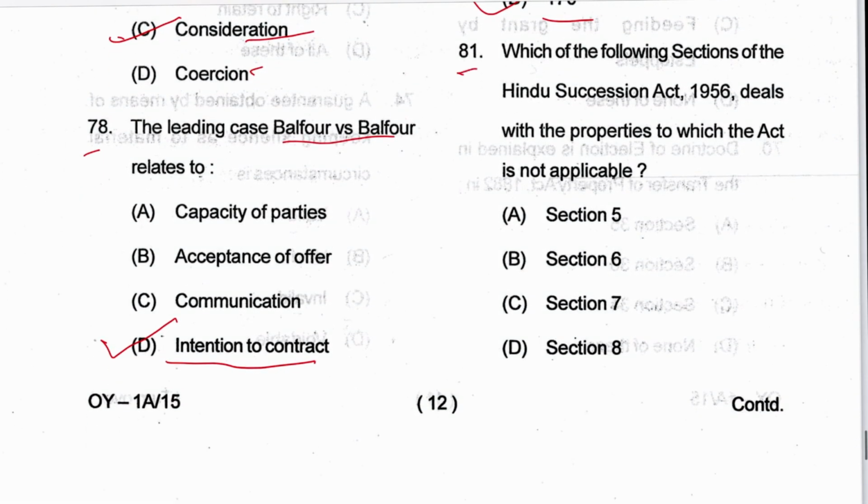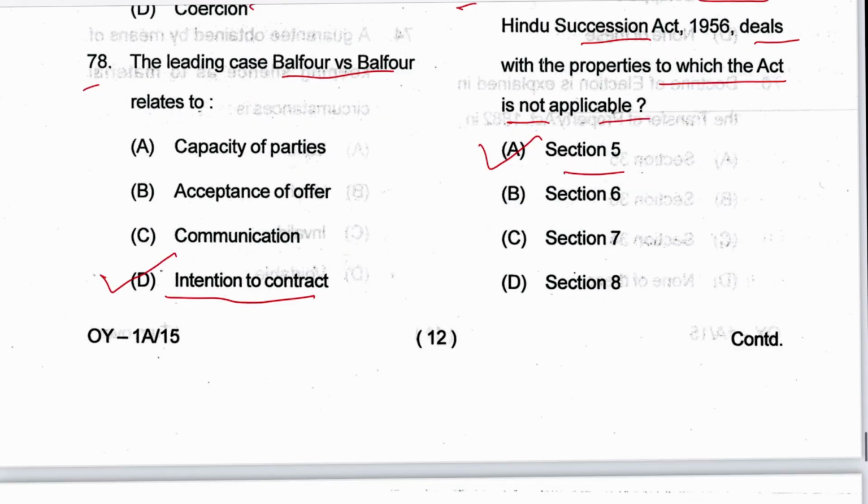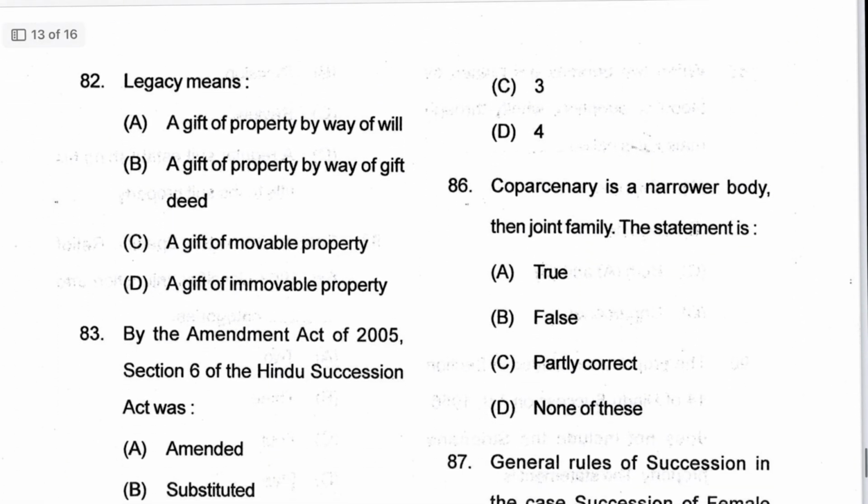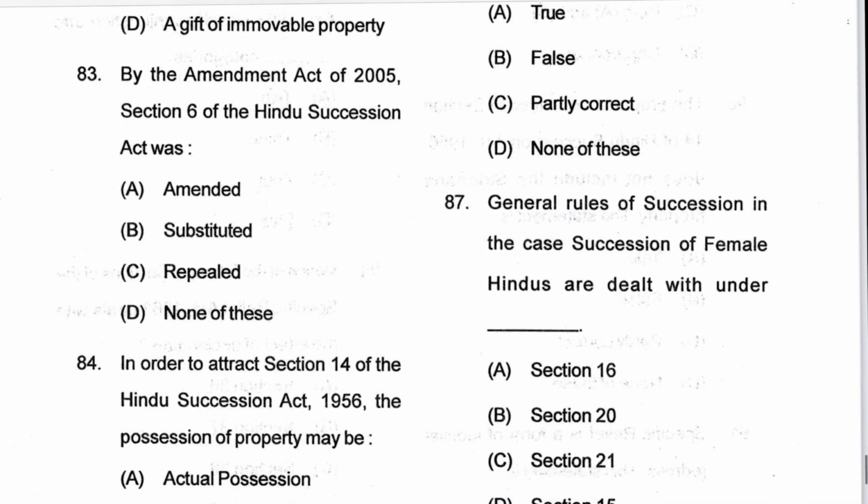Next, 81: which of the following sections of the Hindu Succession Act deals with the properties to which the Act is not applicable? That is section 5. A is the answer. Next, 82: legacy means a gift of property by way of will. A is the answer. Next, 83: by the amendment of 2005, section 6 of the Hindu Succession Act was substituted. B is the answer.